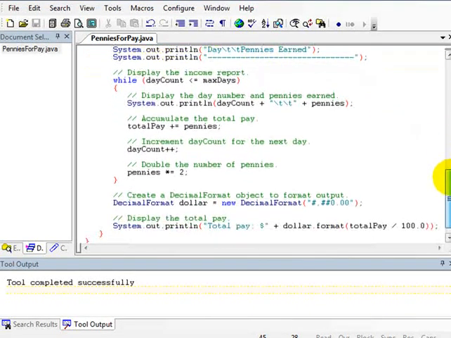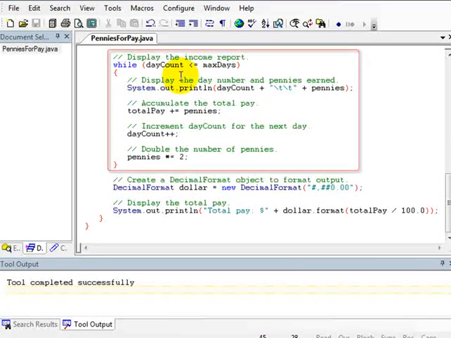And now we have the while loop that does the calculation, while day count less than or equal to max days. And this is very much like the pseudocode that we wrote. We display day count, we tab over, and we display the number of pennies. Then we accumulate the number of pennies, just add that to total pay. We increment day count, and then we double the value of pennies.